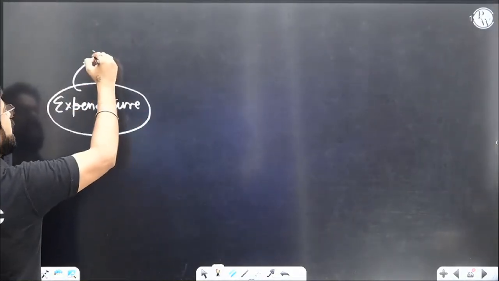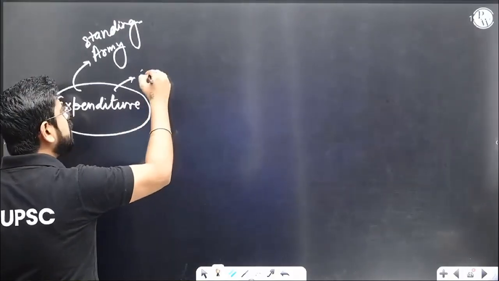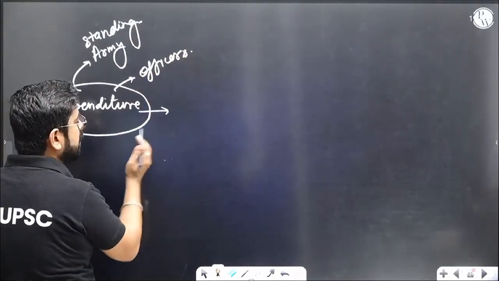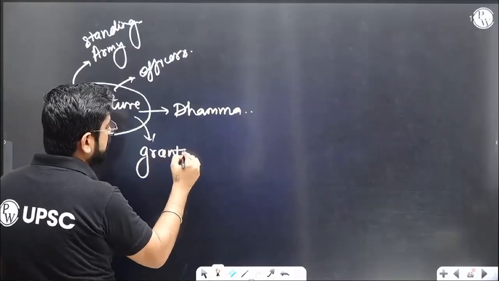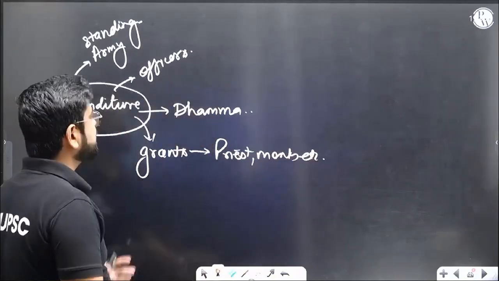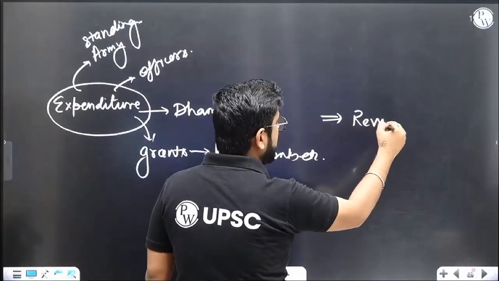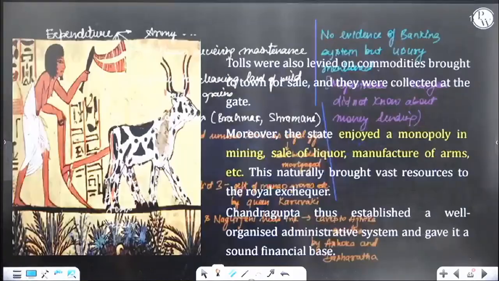For example, such a big, vast standing army, then these many officers, then Dhamma preaching, and then a lot of grants given to priests, monks, etc. So this means the state needs a lot of money. If expenditure is high, that means you need to earn this much. You need to have a lot of revenue.